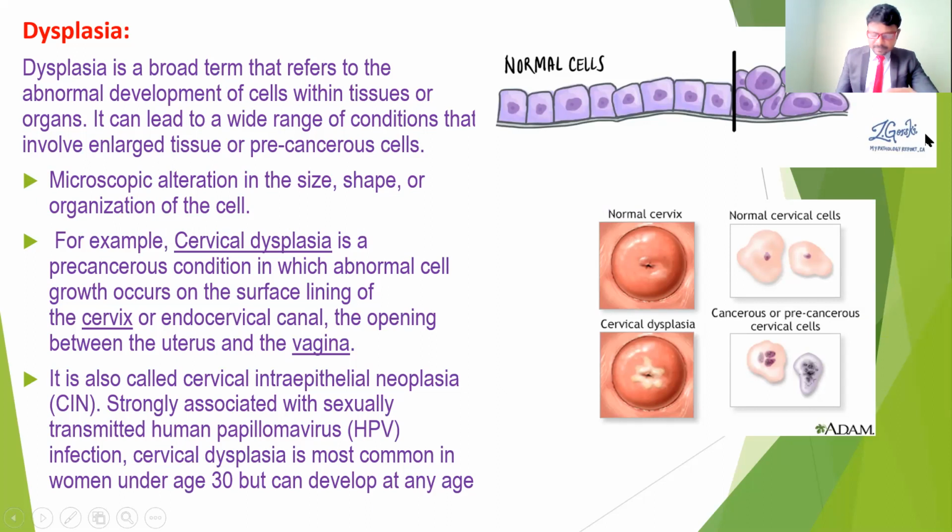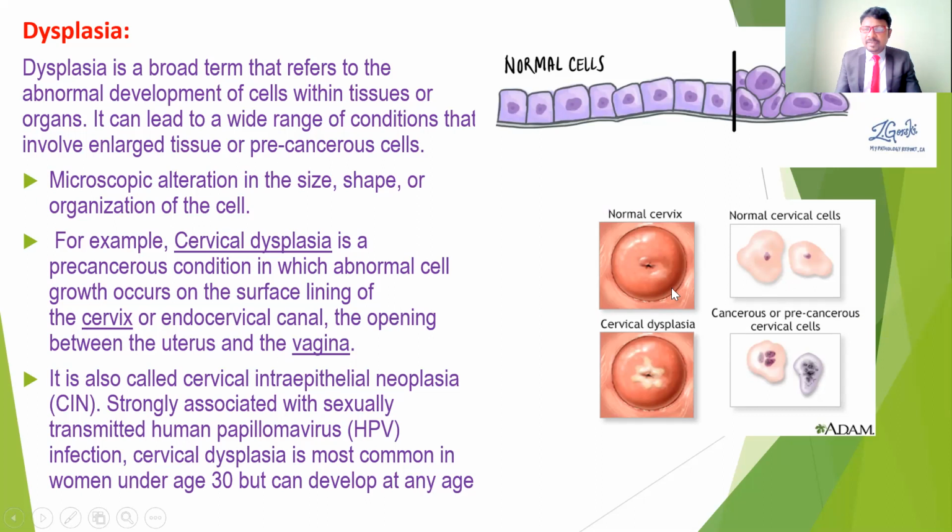For example, take cervical dysplasia. Most people think that cervical dysplasia is like a cancer. This is not exactly cancer. It is a pre-cancerous condition in which abnormal cell growth occurs on the surface lining of the cervix and also the endocervical canal, which is the opening between the uterus and the vagina.